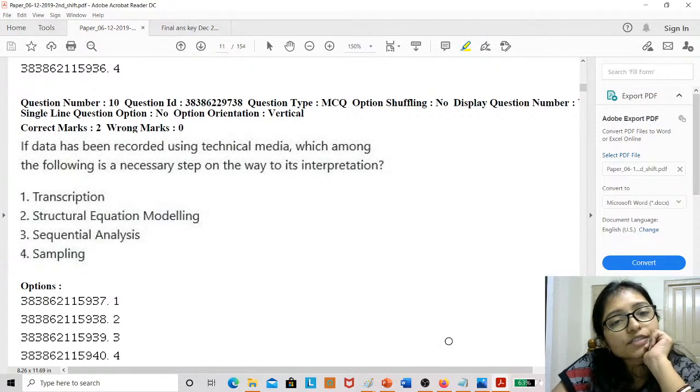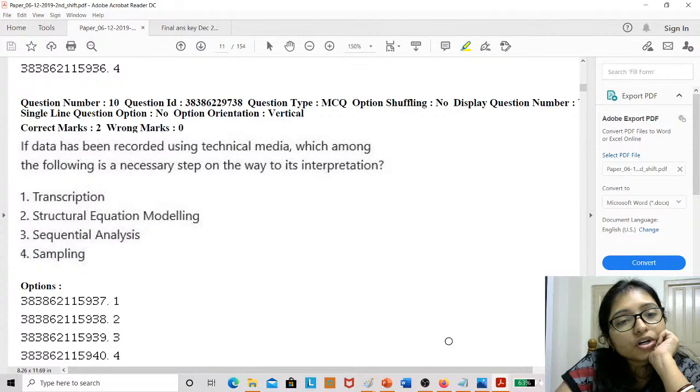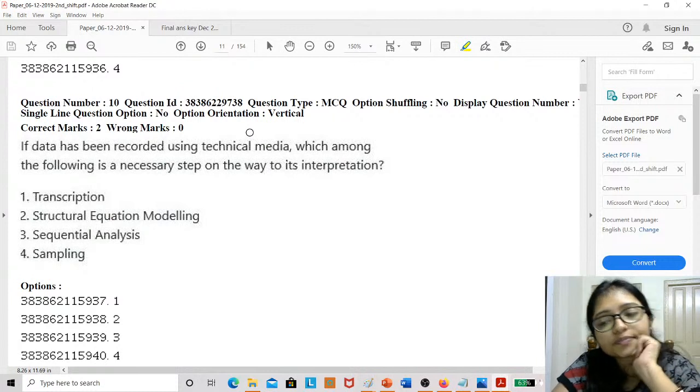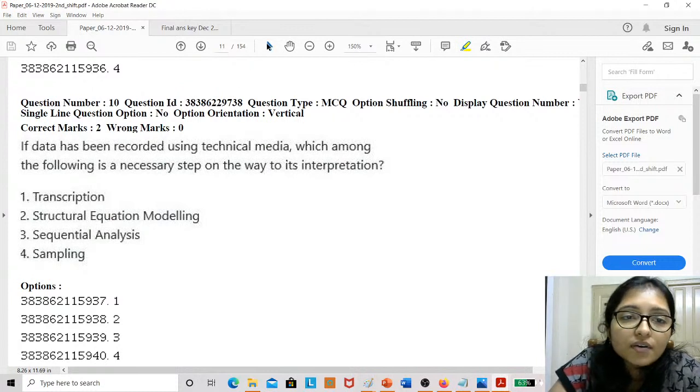If the data has been recorded using technical media, among the following necessary steps on the way of interpretation. What is the way of interpretation they are asking? So what will be the answer?